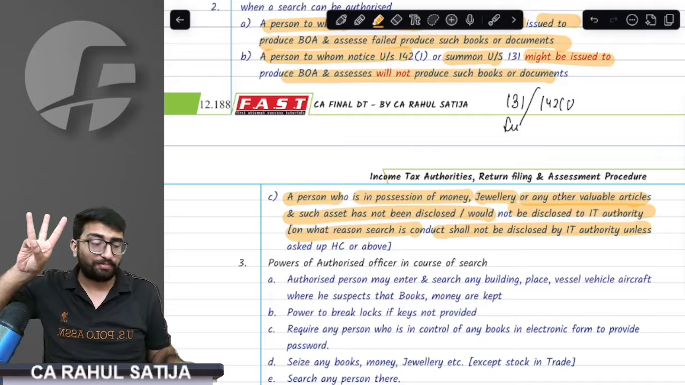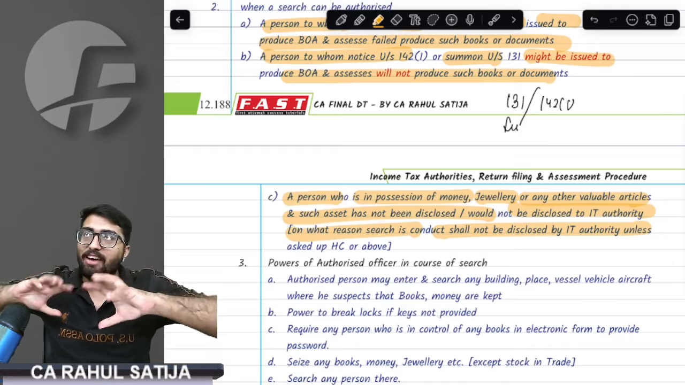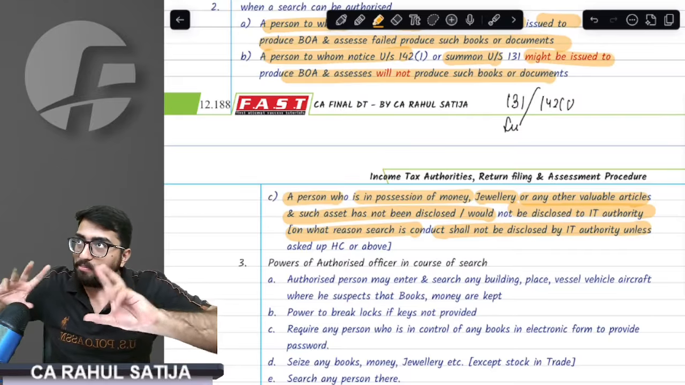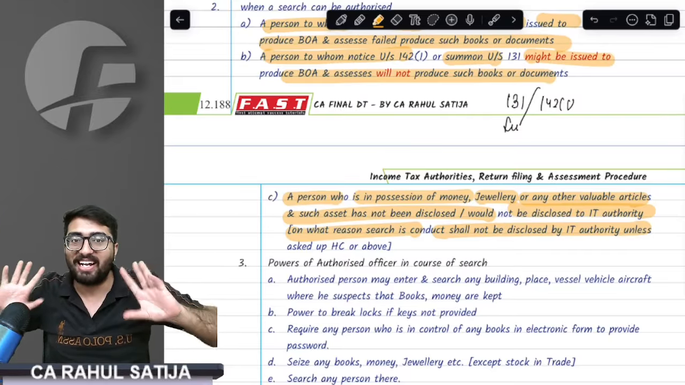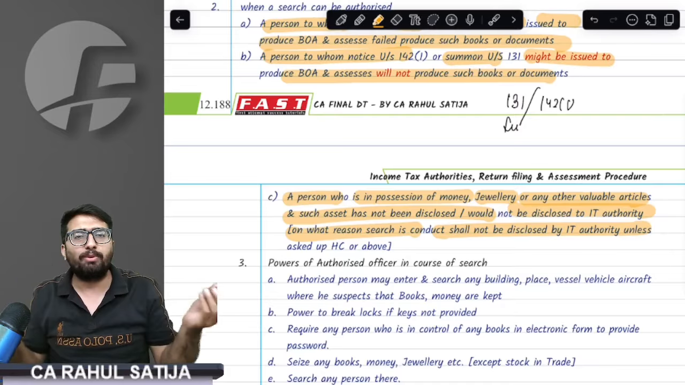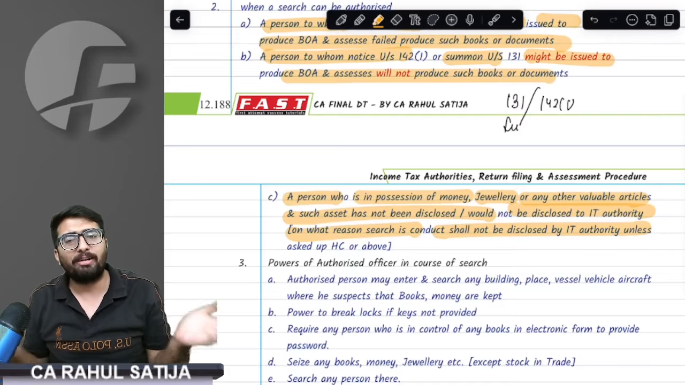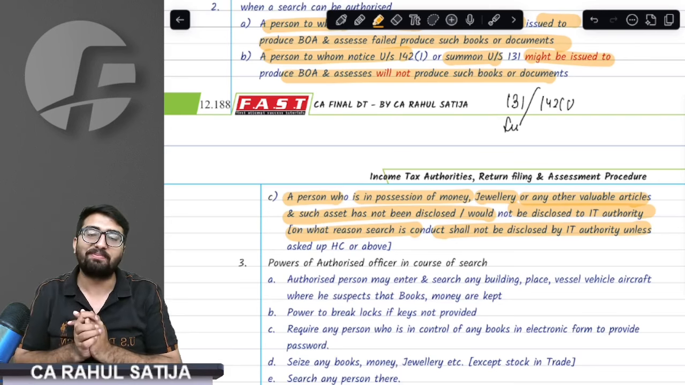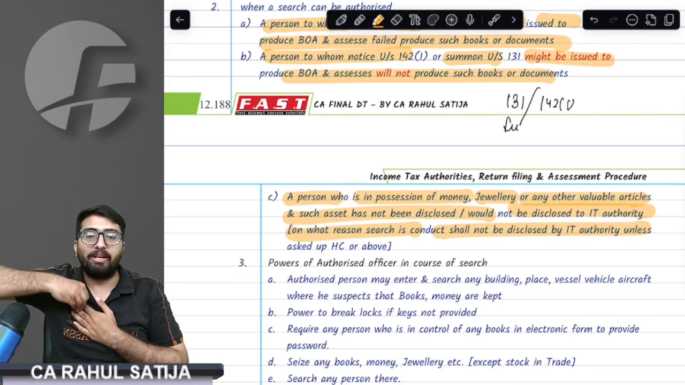So three reasons. First of all, we have not responded to 131 and 142(1). We might not respond to these sections as well. And third thing, we have any jewelry, bullion, cash that has not been disclosed to department and that might never be disclosed to department. For that matter, search is going to take place.